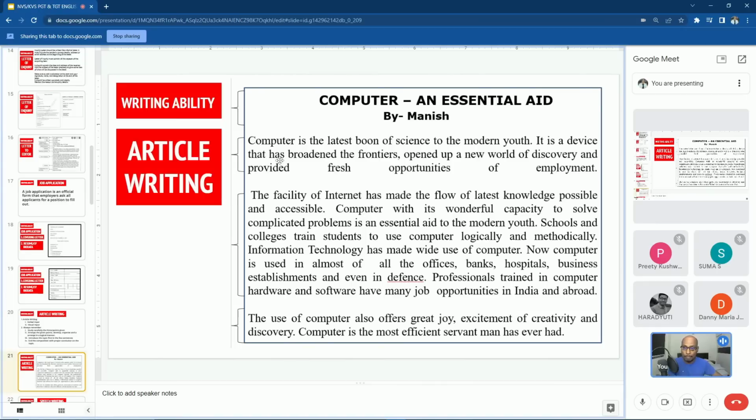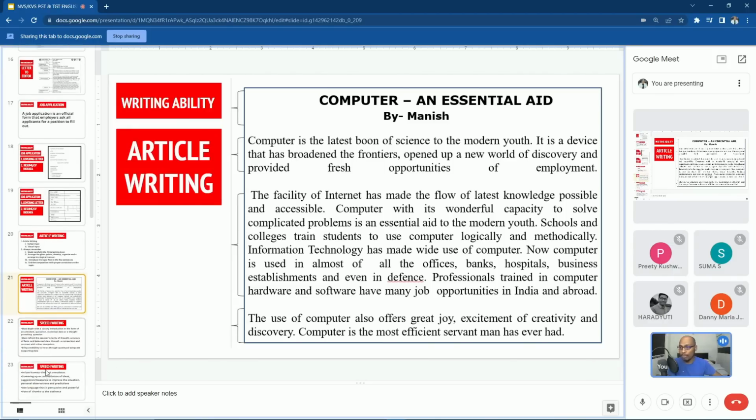to conclude. So this part is called introduction, this part is called explanation or description of the topic, and the third part is called concluding part or conclusion. So this is about article writing.